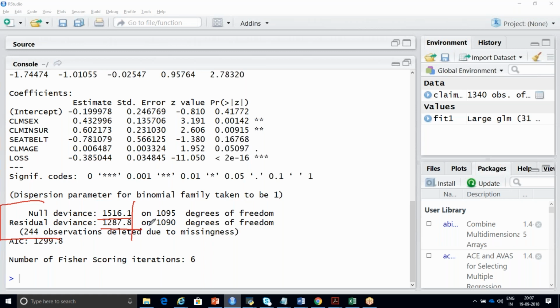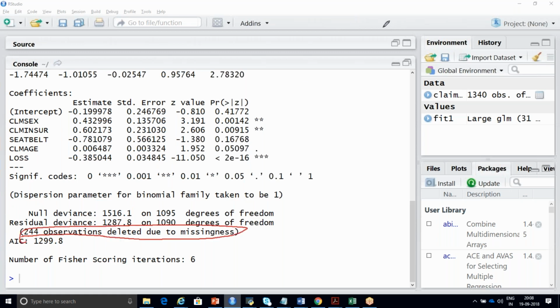Null deviance is greater than residual deviance, so the input variables are correct. Whatever the input variables you are using, those are correct variables. So this is your 244 observations deleted due to missingness.